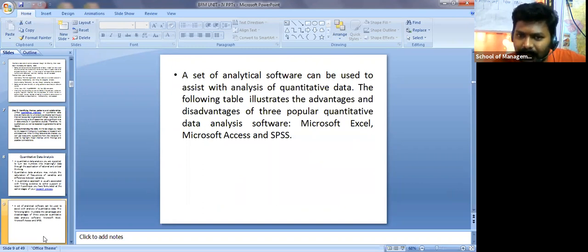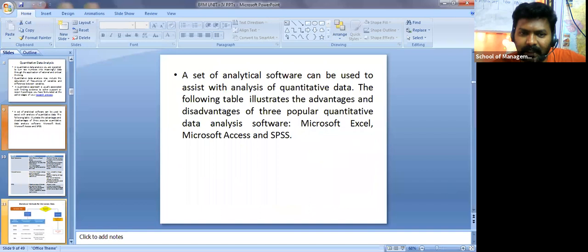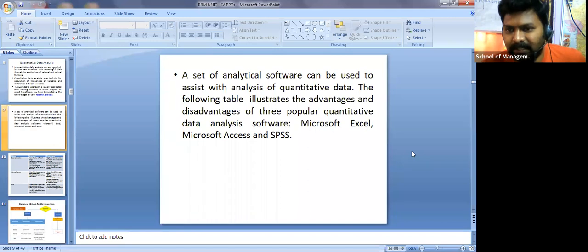To calculate, we have n number of software, right? Popularly known are Excel, Microsoft Access, and SPSS, which I mentioned in the previous classes. Fine, now let me focus on a few important concepts, the advantages and disadvantages of Excel, Microsoft Access, and SPSS. According to me, even if you want to get a job as a data analyst or a finance analyst or a marketing analyst, if you know Excel, that is enough.